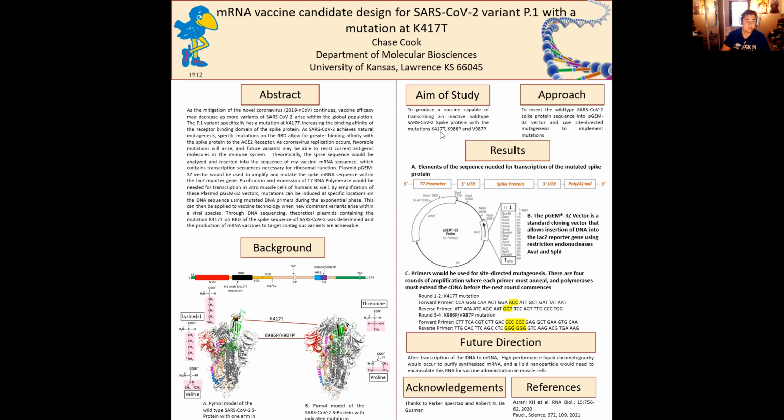So my goal here was to produce a vaccine capable of transcribing an inactive wild type spike protein of SARS-CoV-2 with mutations K417T, K986P, and V987P. I'll talk about these proline mutations later in the background. The approach was to insert the wild type SARS-CoV-2 spike protein sequence into plasmid vectors from E. coli and use site-directed mutagenesis to implement these three mutations. So I need to talk a little bit about the background of mRNA vaccines.